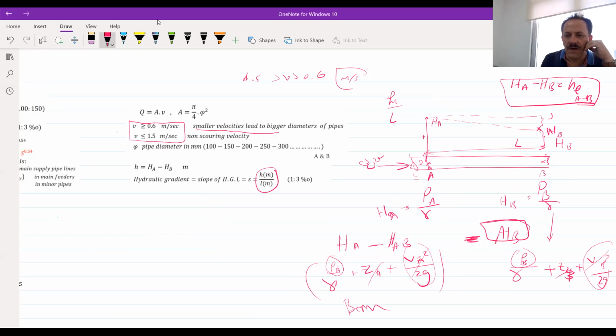Okay, now dividing this head loss by the length should give a value between 1 to 3%. You know that head loss is measured in meters, and the length is also in meters. So dividing the head loss by the length will give you a percentage, and the head loss shouldn't be more than 3%. If you have more than 3%, it means that the head losses through the pipe will be very high.